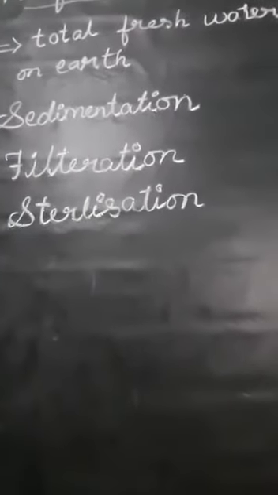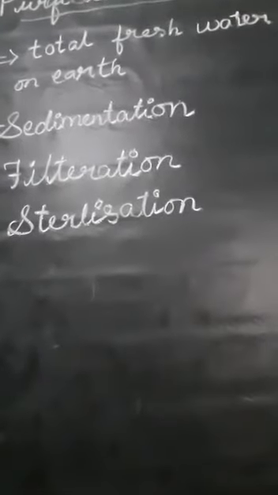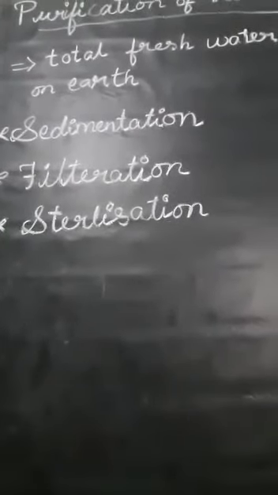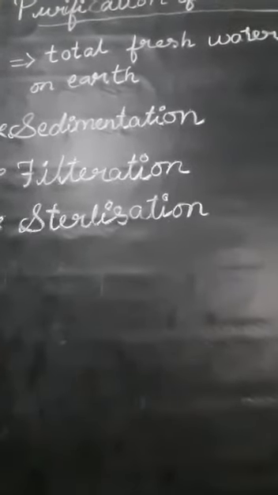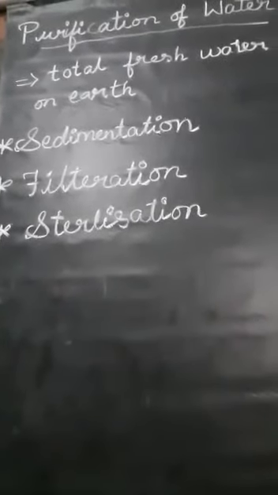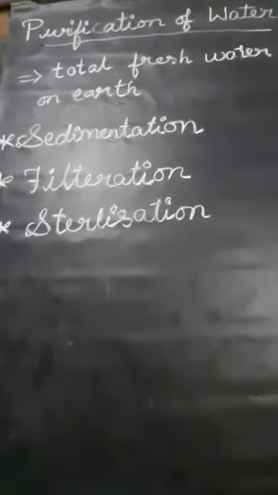Sedimentation means the water from the lakes or rivers is collected in large sedimentation tanks. It is allowed to stand undisturbed so the suspended impurities settle down at the bottom of the tank. Sometimes a chemical substance such as potash alum is added to the water to speed up the process of sedimentation. This process is called loading. The particles of potash alum combine with the suspended impurities and make them settle down at a faster rate. So that is the sedimentation process.